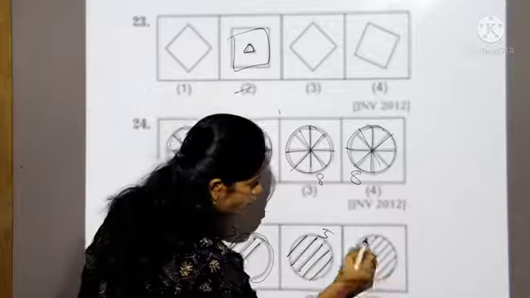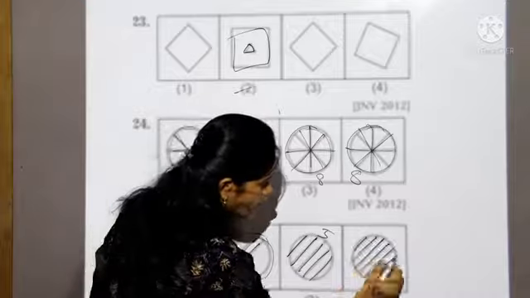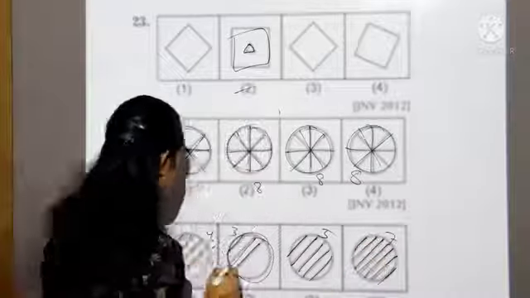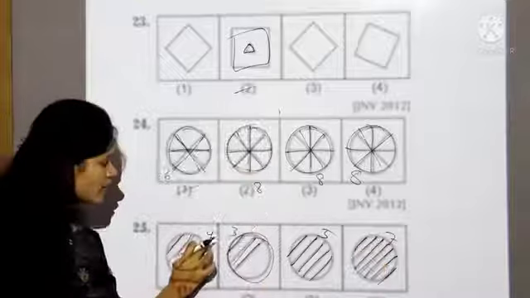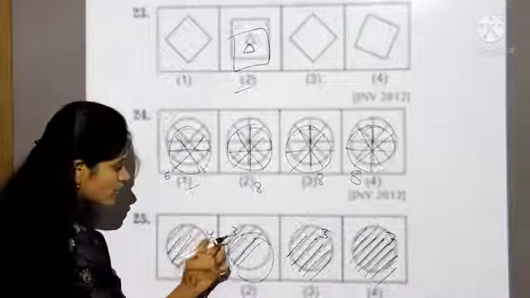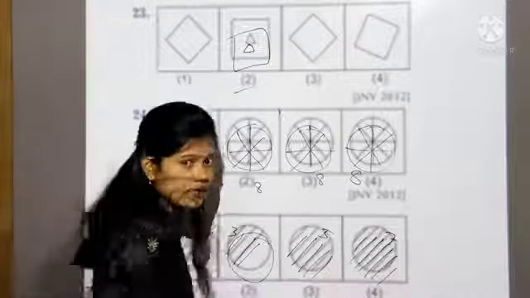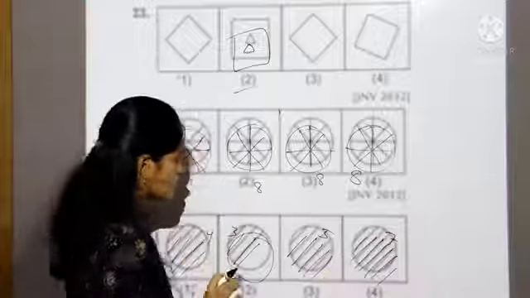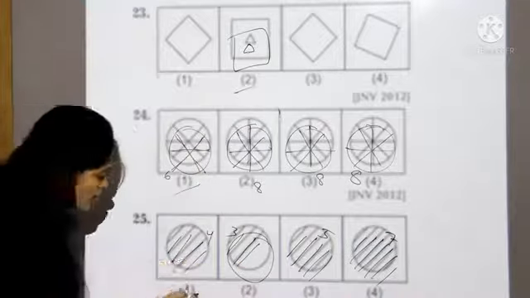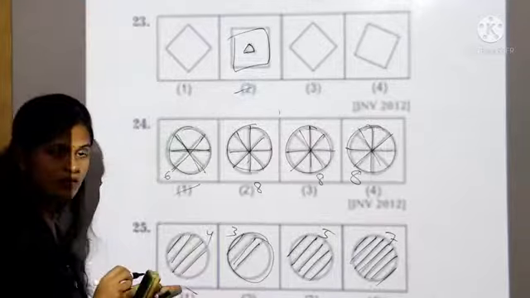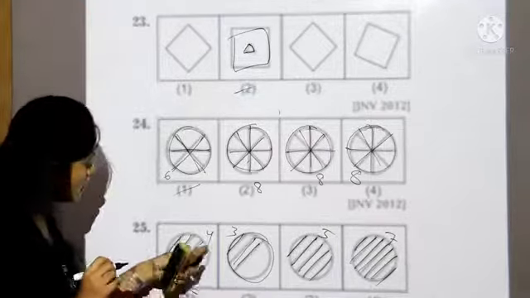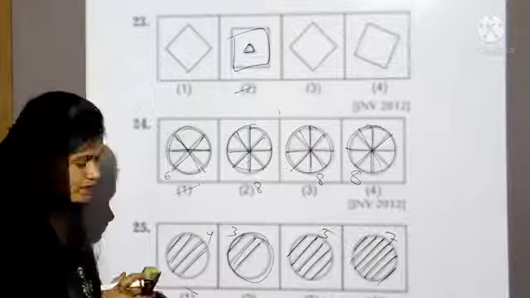Now count the fourth box: 1, 2, 3, 4, 5, 6, 7. Here 4 is an even number, while 3, 5, 7 are odd numbers. So our answer is the first one, because this is an even number.